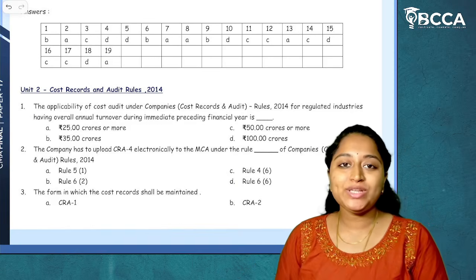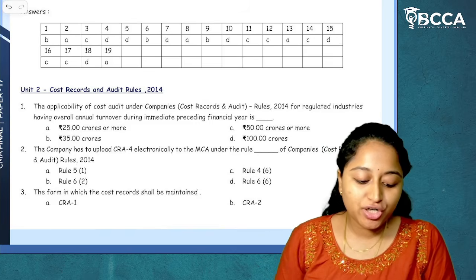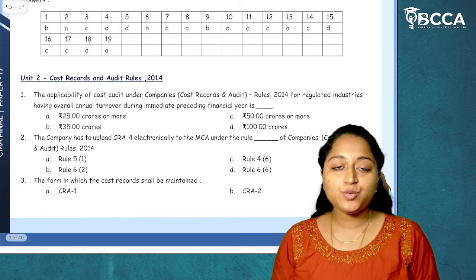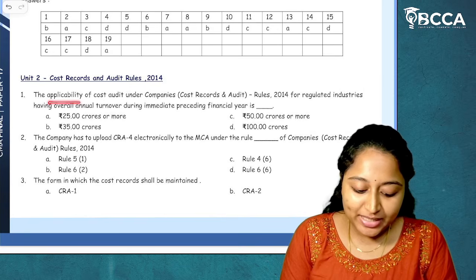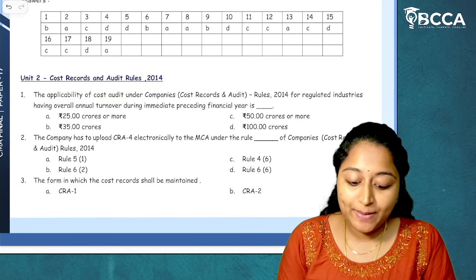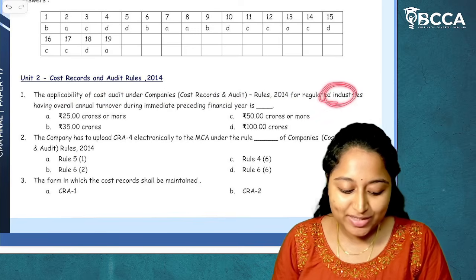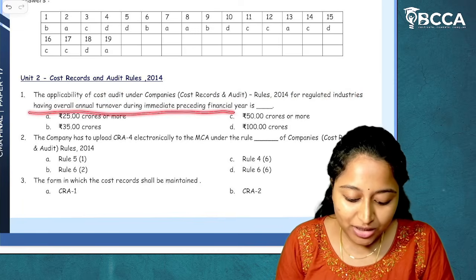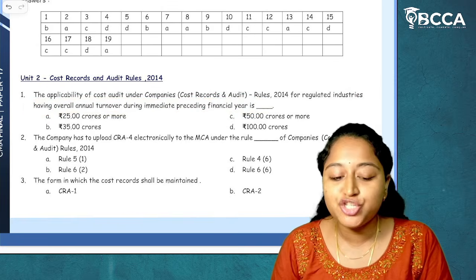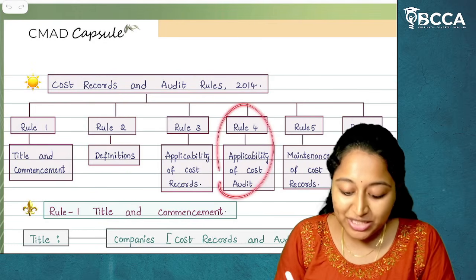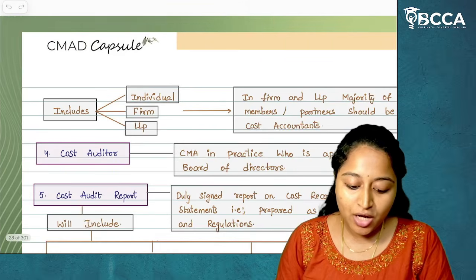So let us start with our unit 2 of section A cost audit, which is companies cost records and audit rules 2014. Let's see the MCQs one by one. First, the applicability of cost audit under companies cost records and audit rules 2014 for regulated industries having overall annual turnover during the immediate preceding financial year is. So they have asked about cost audit, which means rule 4, applicability of cost audit.